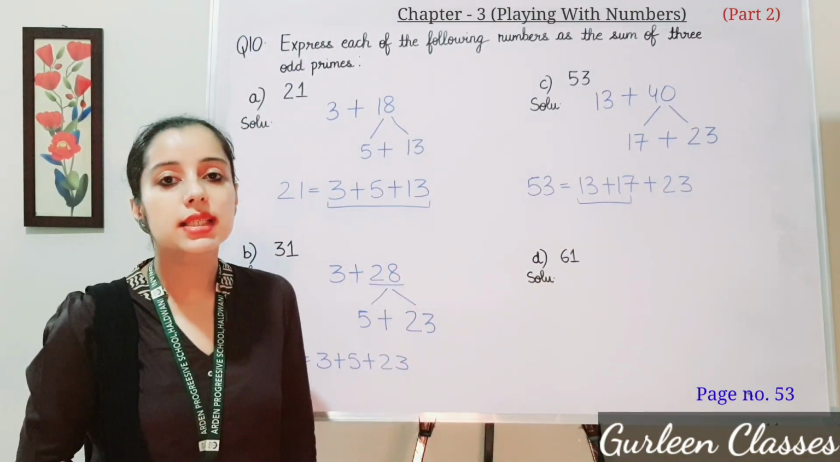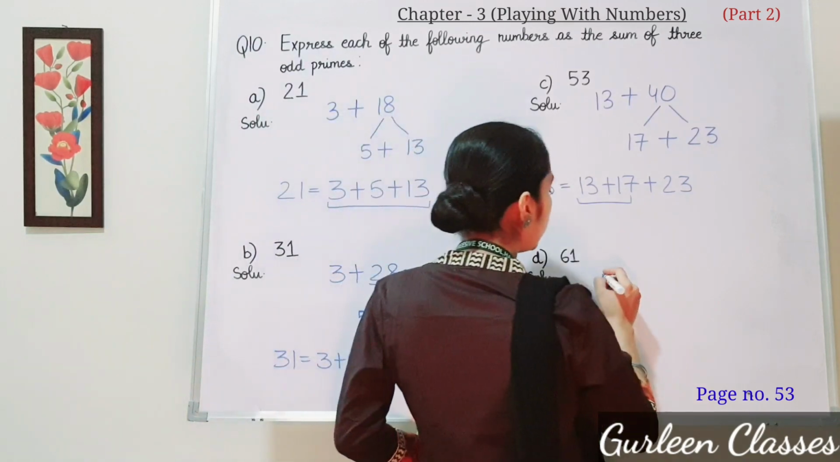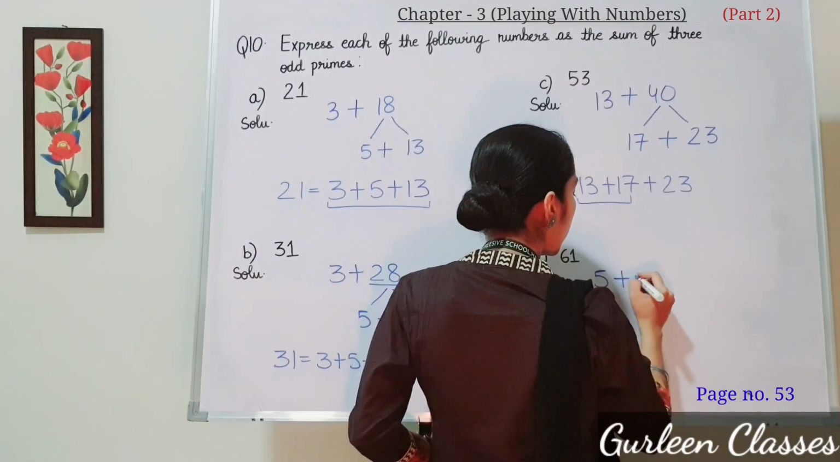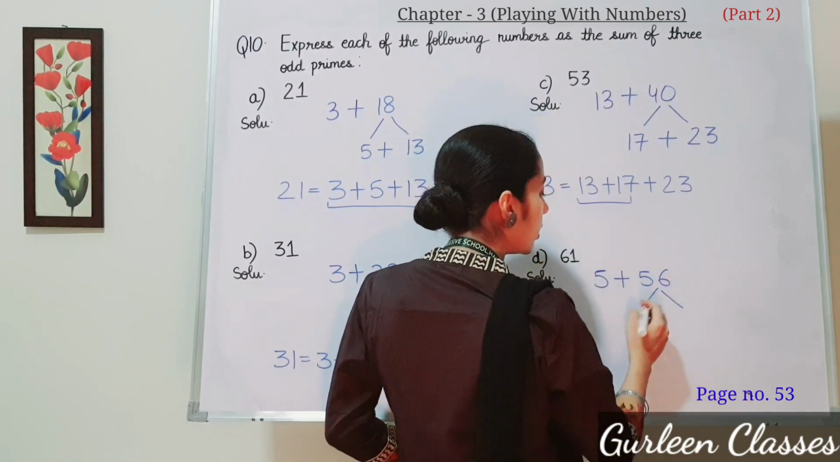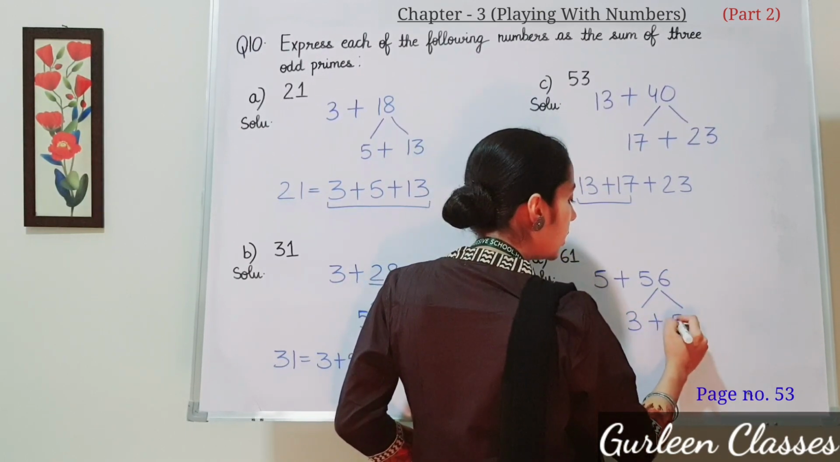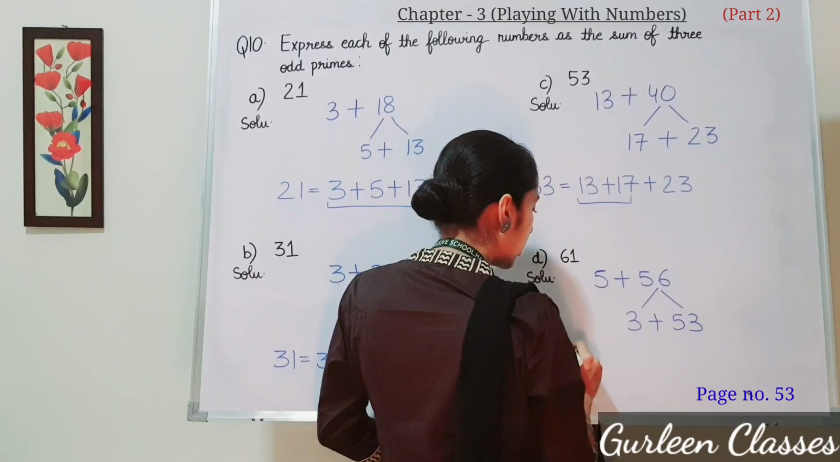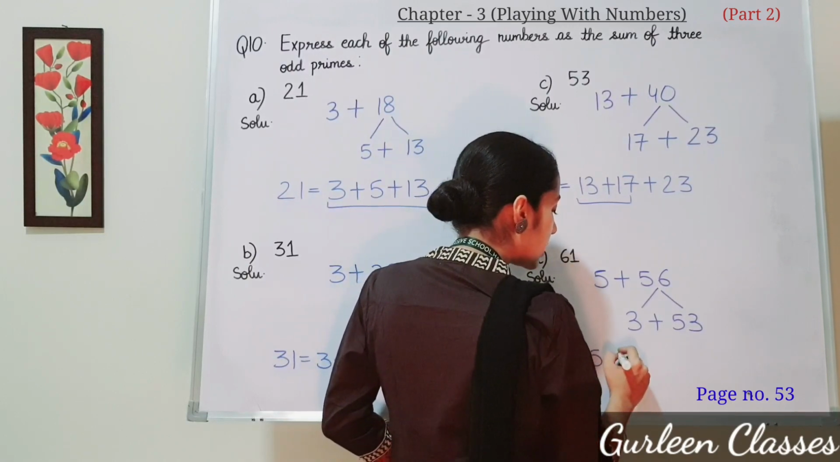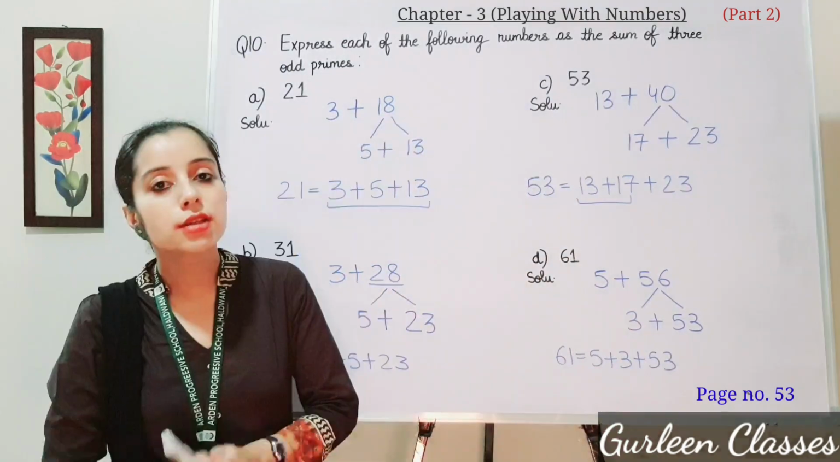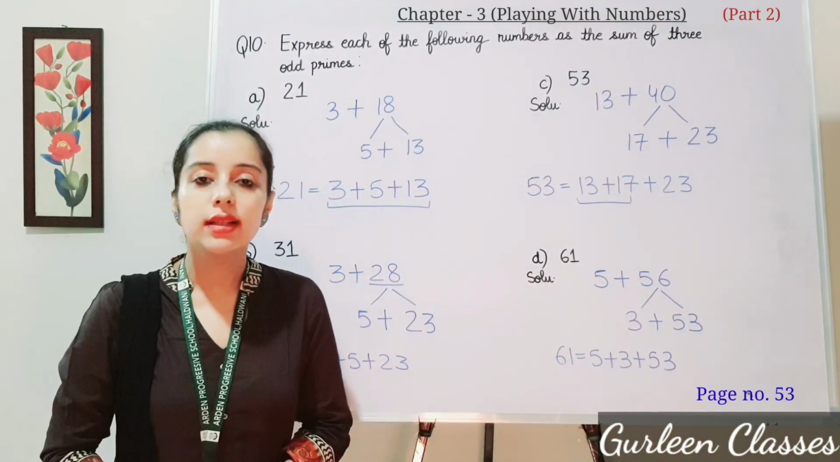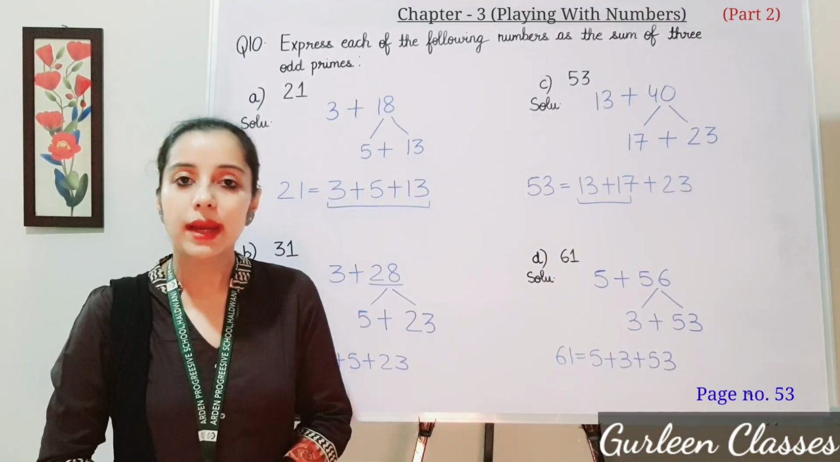Next, part D, 61. So 61 can be written as 5 plus 56. So 56 can be broken further as 3 plus 53. So right here 61 is 5 plus 3, which is 8, 8 plus 53 is 61. So students, as you can see here, we have written the sum of 3 odd prime numbers.